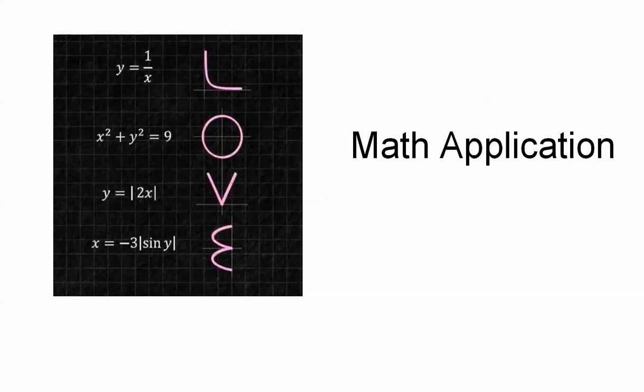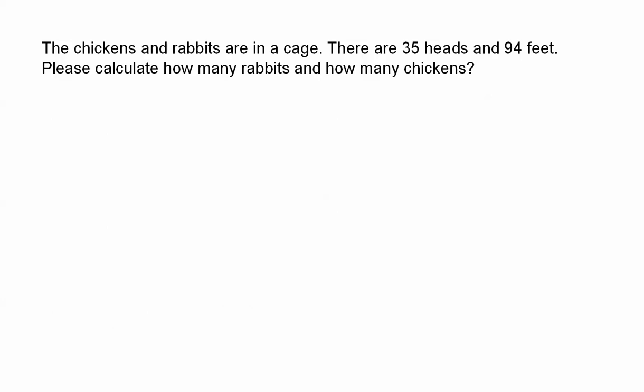Math application. Question. The chickens and the rabbits are in a cage. They have 13.5 heads and 19.4 feet. Please calculate how many rabbits and how many chickens.